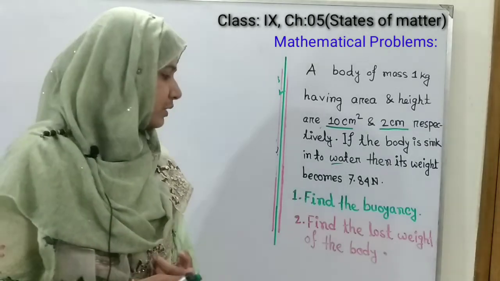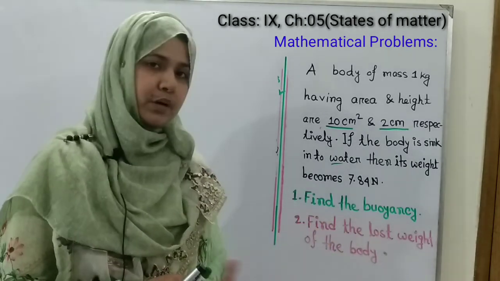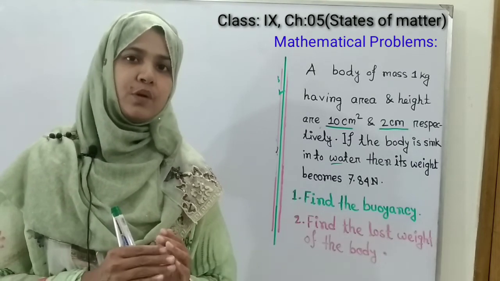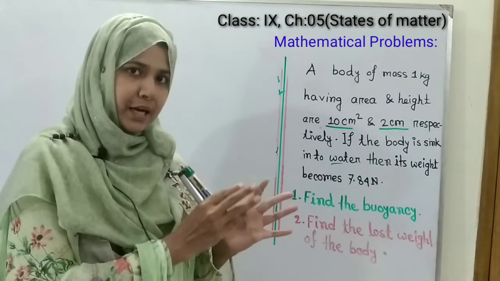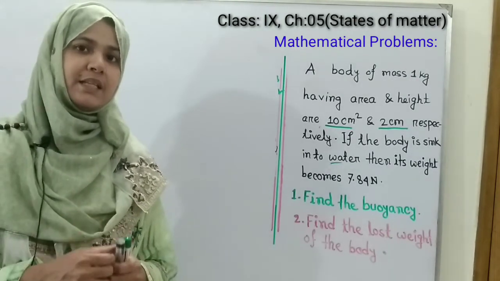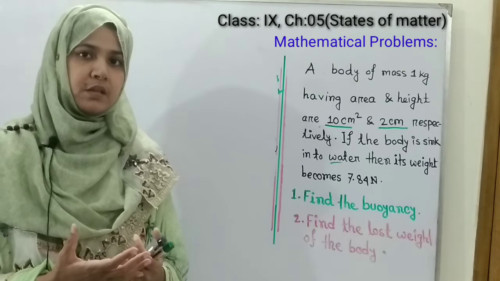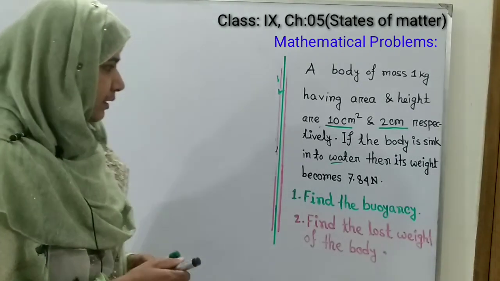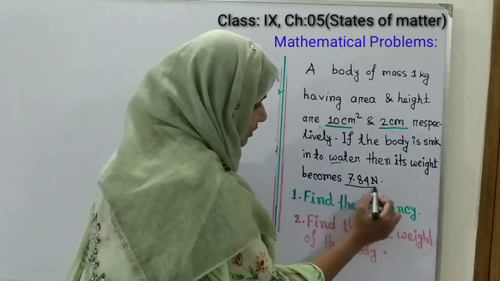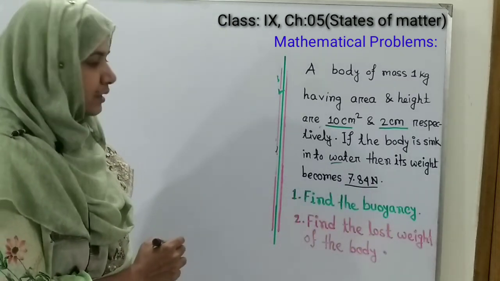Our second question is find the lost weight of the body. So to identify the lost weight, we have to know the weight of the body in air and the weight of the body in liquid substance. Then we can get the lost weight. So here the given information is the weight of the body in water is 7.84 Newton.